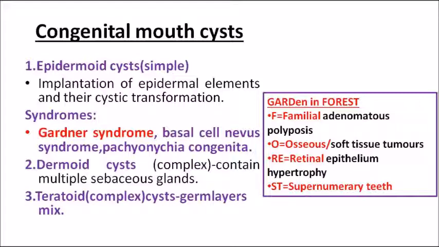Clear? Now, epidermoid cysts are also seen in Gardner syndrome. So these are the two important points you should connect and study with Gardner syndrome. Remember it as garden in a forest. F stands for familial adenomatous polyposis, O stands for osseous or soft tissue tumors, RE stands for retinal epithelium hypertrophy, and ST stands for supernumerary teeth. So remember these two points: Gardner syndrome contains supernumerary teeth as well as epidermoid cyst.